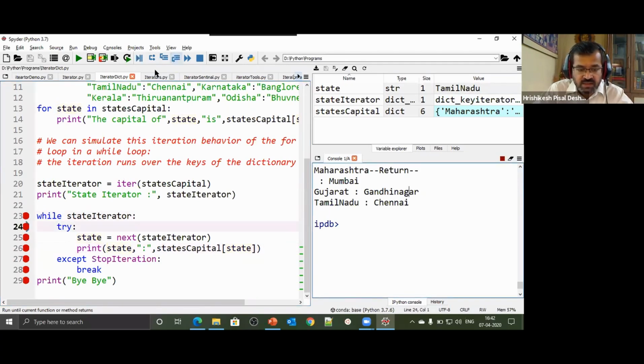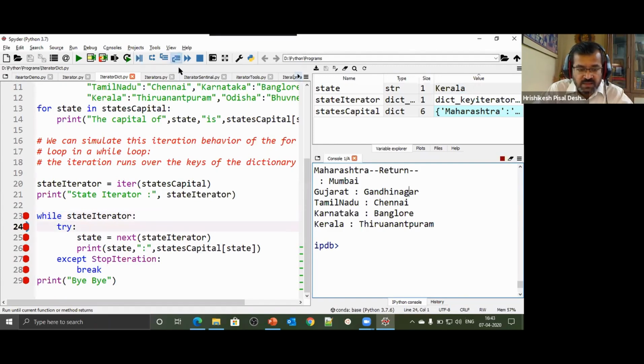Again we say next. So the moment I say next, look at the value of state, it's Karnataka now. So if it's Karnataka, I get the value that is Bangalore, and likewise I'm cycling to the next state. The next state that we get is Kerala. Watch it, now we have got Kerala. So state capital of Kerala is Tirunelveli.